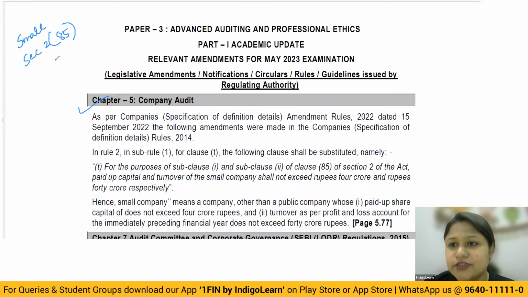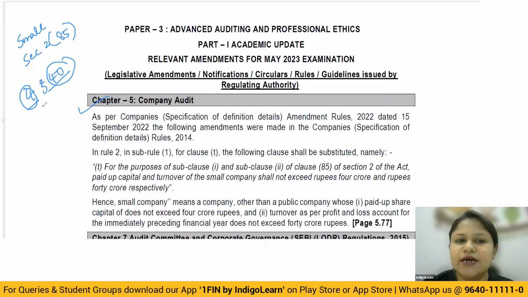Here there has been a change with respect to the limits of the paid up capital and the turnover. Where you have studied 2 and 20, that is paid up capital not exceeding 2 crore and turnover not exceeding 20 crore, it has been replaced by 4 and 40. So we know that a company which is not a public company and which has a paid up capital not exceeding 4 crore and a turnover not exceeding 40 crore, we classify that company to be a small company. That is the definition now applicable as per section 2 clause 85.